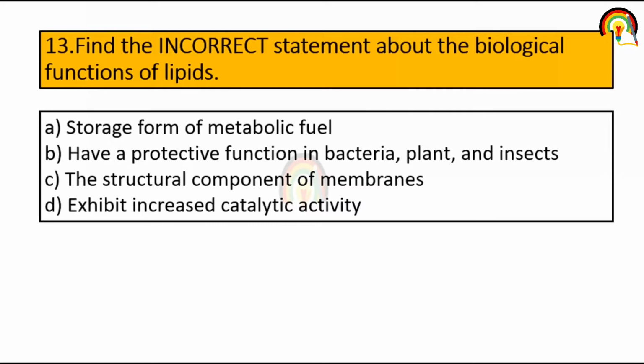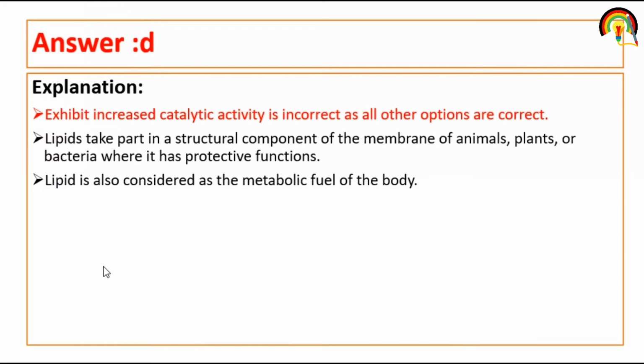As we all know, the plasma membrane is a lipid bilayer. Plasma membrane or cell membrane has a protective function in bacteria, plant and species, and lipid acts as a structural component of membrane because plasma membrane is lipid bilayer in nature, as well as a storage form of metabolic fuel. So the incorrect statement is that it exhibits increased catalytic activity. Lipid takes part in the structural component of membrane of animal, plant and bacteria where it has a protective function, and lipid is also considered a metabolic fuel of the body. Exhibit increased catalytic activity is incorrect. All the other options are correct.